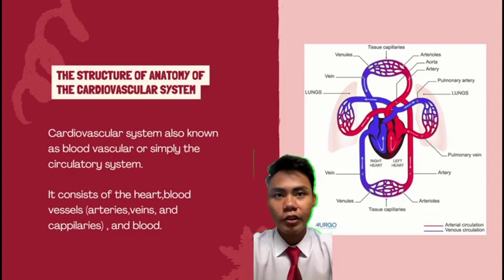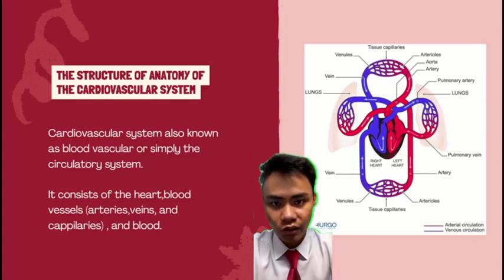See, there are diagrams given in this slide. There are two different colors in the diagram, red and blue. Red represents arterial circulation and blue represents venous circulation. In the arterial circulation, there are tissue capillaries, arterioles, aorta, artery, and pulmonary vein. Meanwhile, in the venous circulation, there are tissue capillaries, venules, veins, and pulmonary artery.